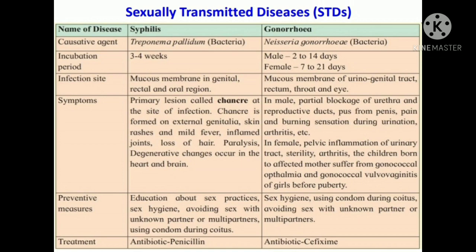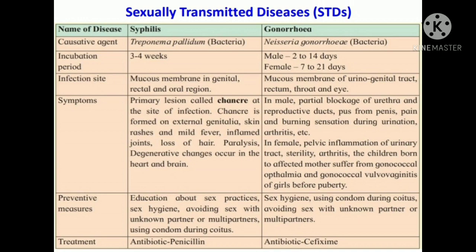Degenerative changes occur in the heart and the brain, which means improper functioning of the heart and the brain can take place. That is called as what? The degenerative changes, the changes which cut down the brain power or the heart power. So that is called as what? The degenerative changes. So these all are the symptoms of syphilis.